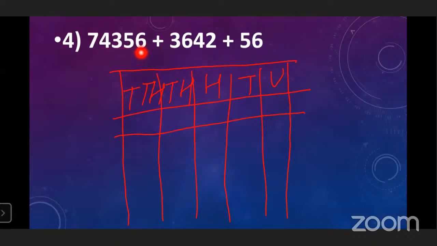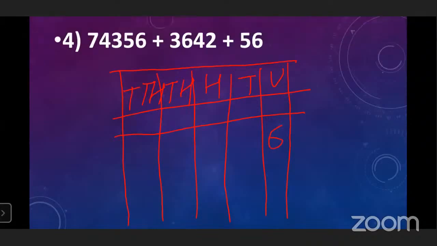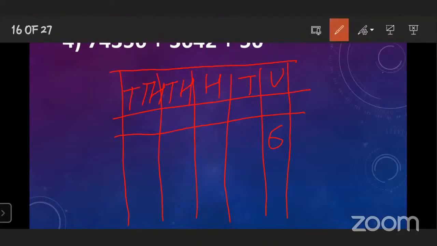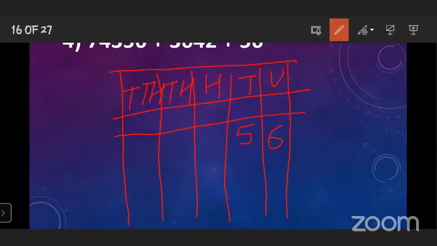You have to start writing the numbers from unit place. Write down the first number. Which number is on unit place? 6. Which number is on tens place? 5. Which number is on 100 place? 3. So you have to write the 3 in 100 column.